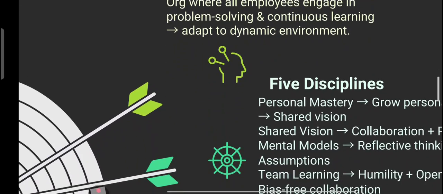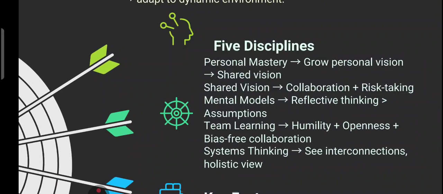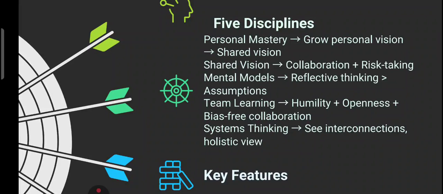Now we have 5 disciplines here. What are the 5 disciplines of the learning organization? First is personal mastery, which means cultivating a clear personal vision. Then shared vision, which means uniting everyone around a common goal. Then mental models, which means challenging your assumptions and thinking deeply. Team learning, which means fostering openness, humility, and collaboration.